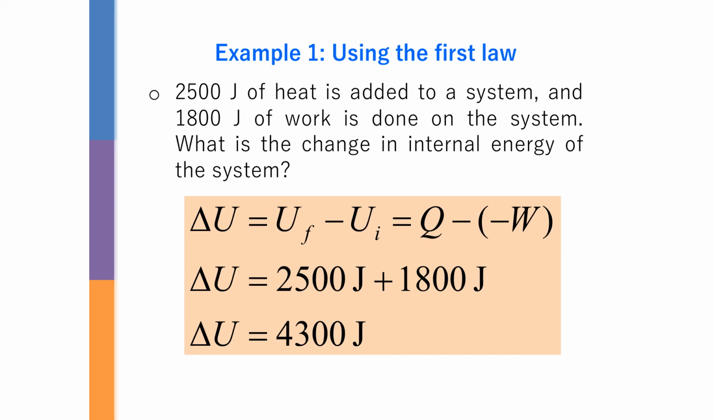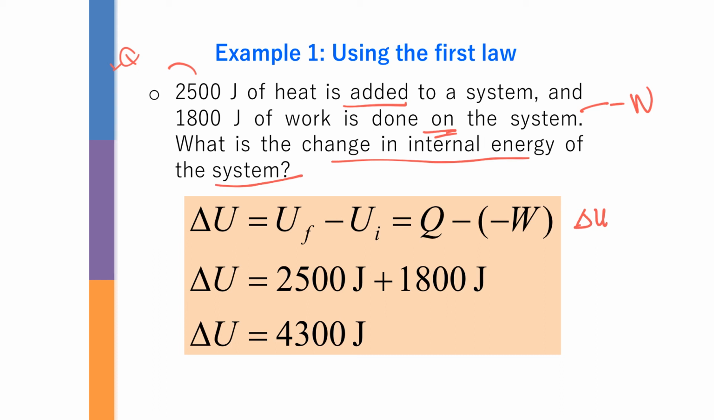practice some questions here. So we have 2,500 joule of heat added to the system, which is Q positive, and then we have 1,800 joule of work done on the system. So on the system, basically in physics and engineering, we use negative work done. What is the change in internal energy of the system? So we use here